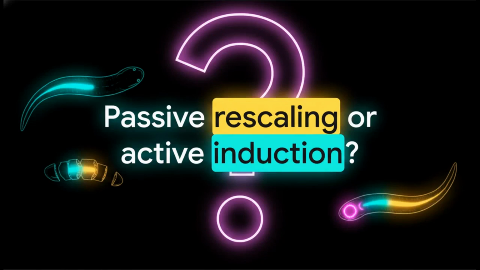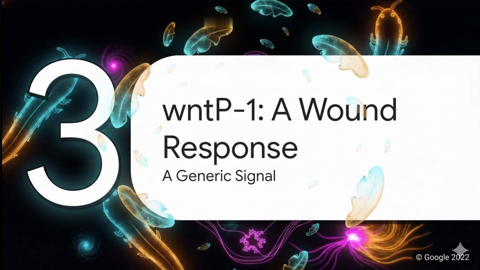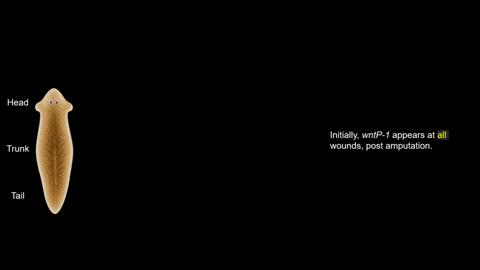Is polarity restored by passive rescaling of pre-existing gradients or by active wound-induced input? To get at that question, the paper begins with one key gene, WNT-P1. In intact animals, WNT-P1 is expressed only at the posterior pole. If polarity were restored simply by rescaling pre-existing gradients, that is roughly what you would expect. Posterior-associated genes should remain posterior-associated. But the first result is surprising.